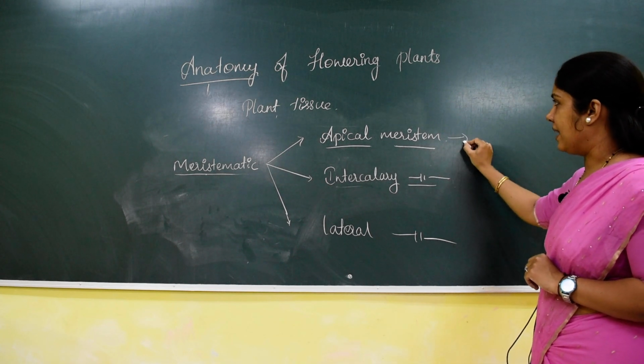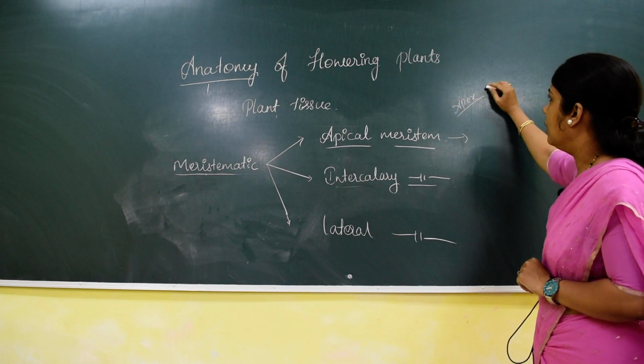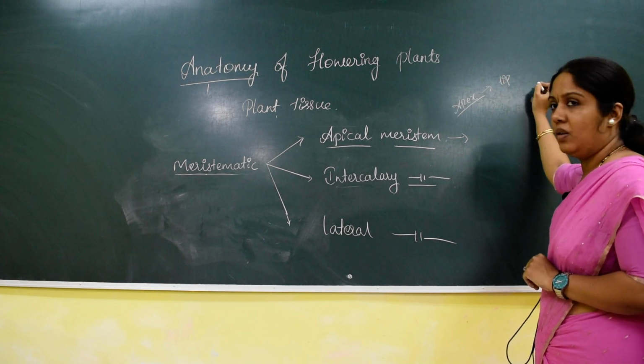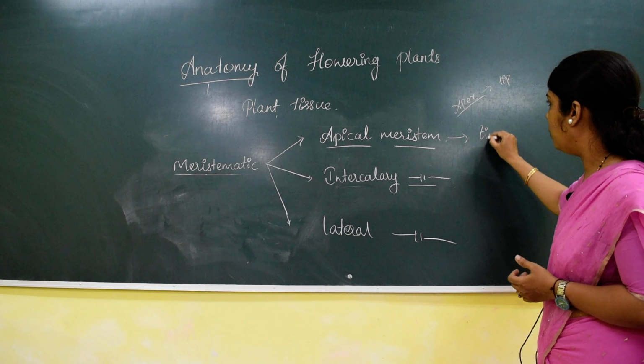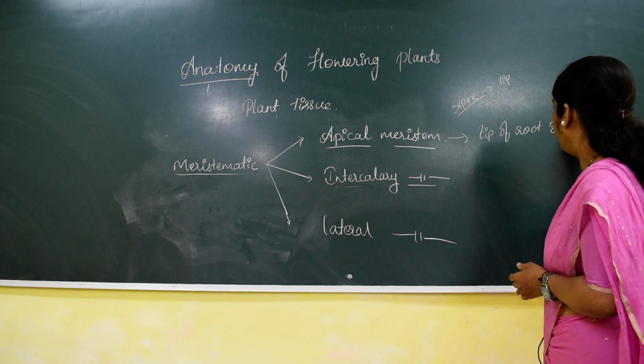So wherever you come across the word apex or apic, that word refers to the tip. Where is the apical meristem located? It is located at the tip of the root and shoot.